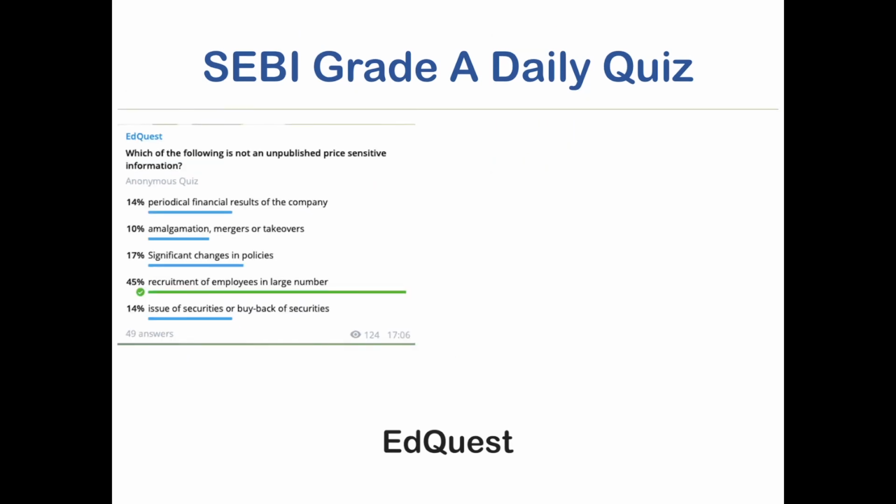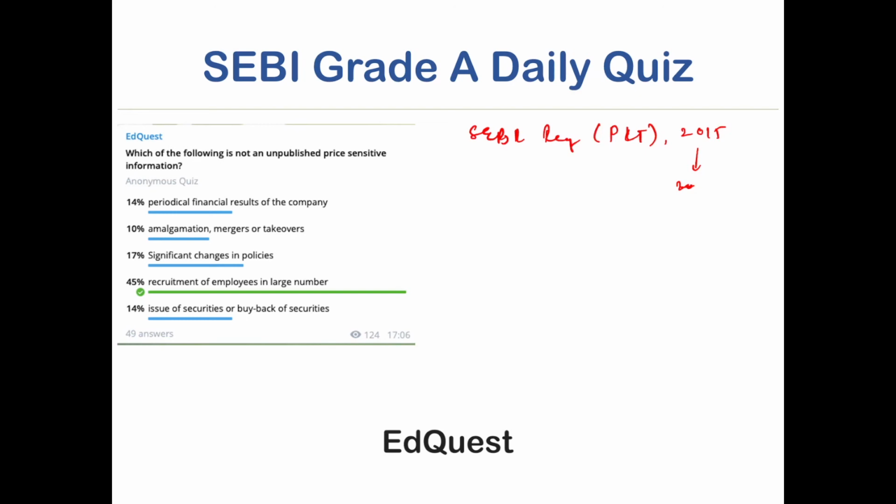The next question is, which of the following is not an unpublished price sensitive information? Unpublished price sensitive information is covered as per the SEBI regulations on prevention of insider trading. These were, I guess, in 2015, and after that they were also updated. Some part of it was updated recently, so I will update you on that also.